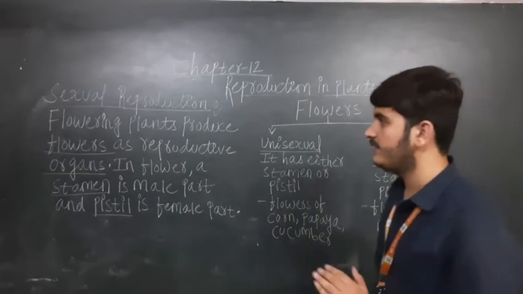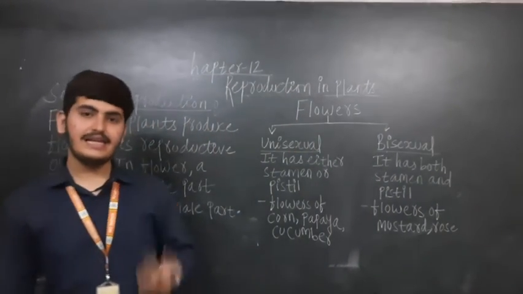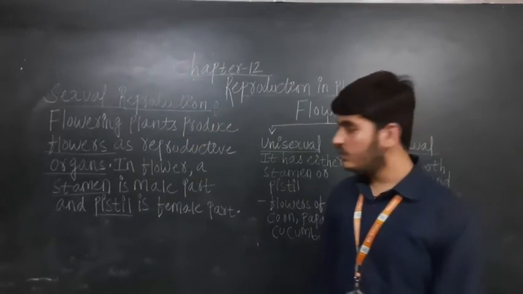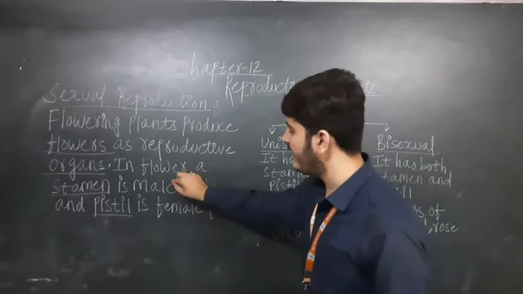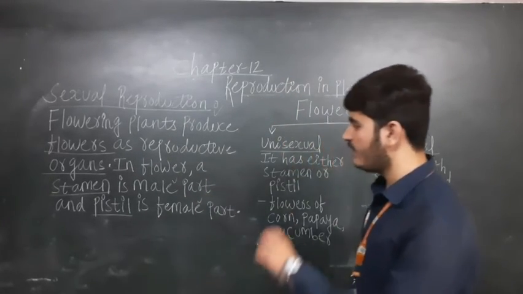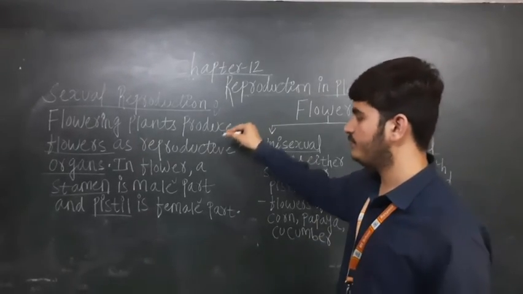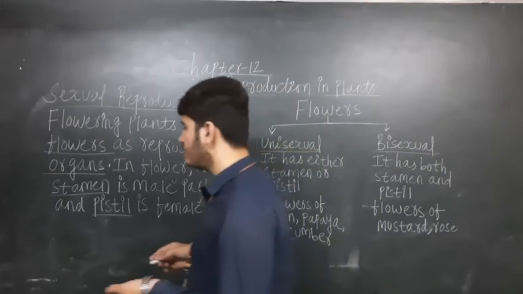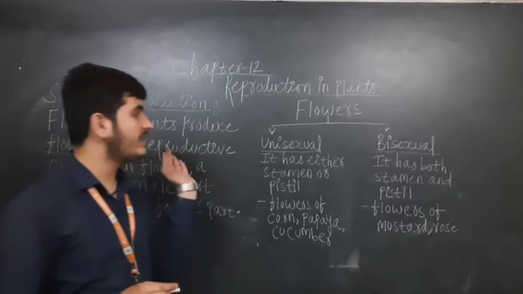You have seen now, in asexual reproduction, as I have told you, only one single parent is involved, and in sexual reproduction male and female both are involved. So in the starting definition you have seen that the word male comes and the word female comes. Now when male and female do the reproduction process, the new plants will grow. So the stamen and pistil are reproducing the new plants.